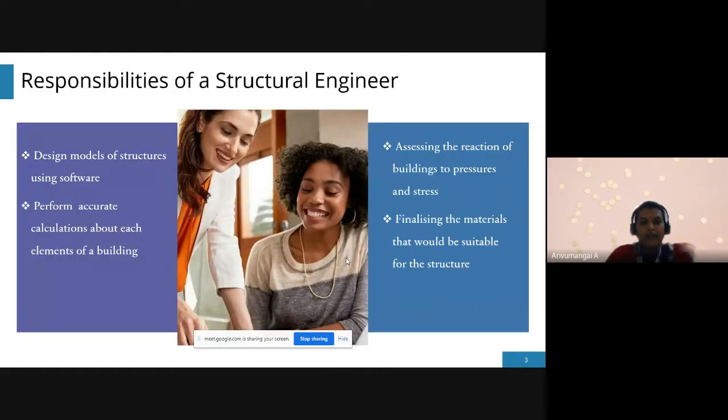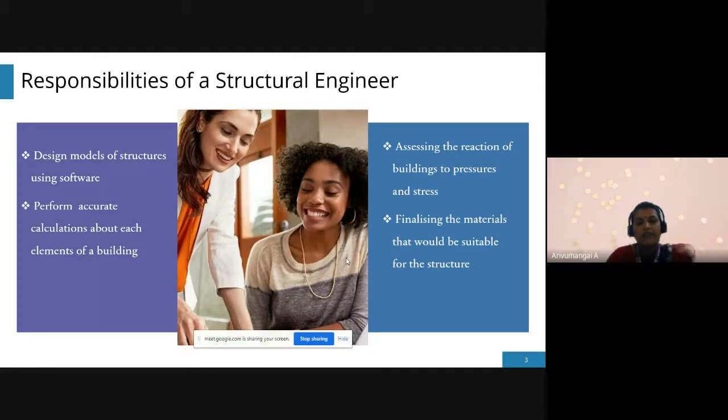And what are the responsibilities of the structural engineer? We have some responsibilities. First one, the design mode of the structures using the software. We know a lot of the software we are using nowadays: STAAD, ANSYS, and Excel also we have to use, and ETABS. A lot of software we have to use. Then I'll explain briefly about the software later.